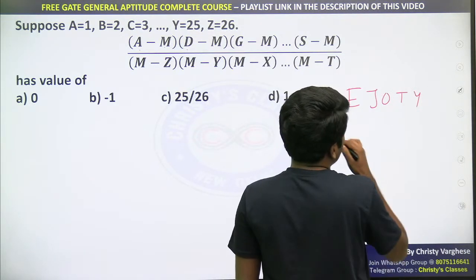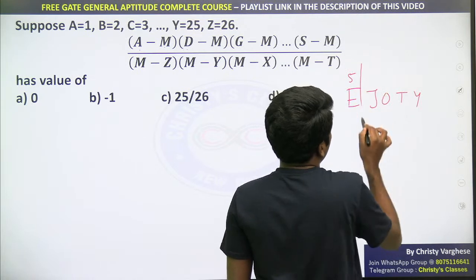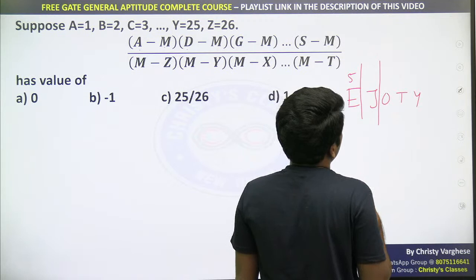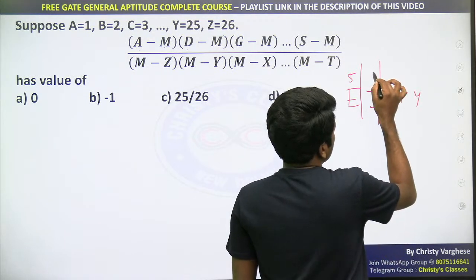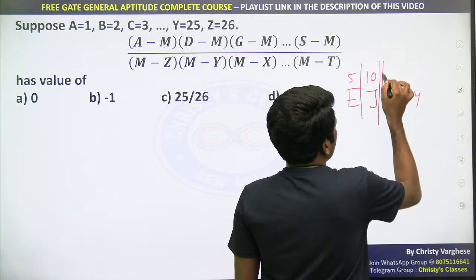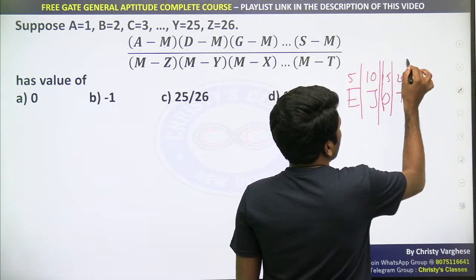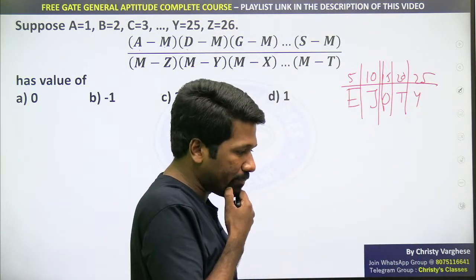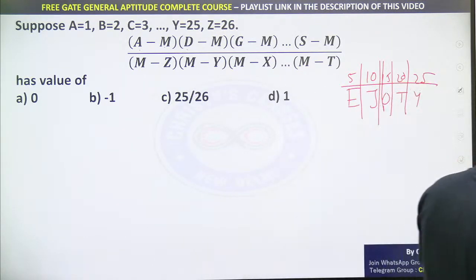EJOT code is a mnemonic to remember letter positions: 5th letter, 10th letter, 15th letter, 20th letter, 25th letter. The positions to remember, multiples of 5 letters.